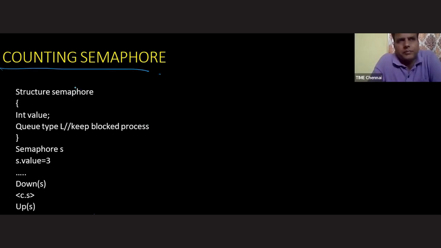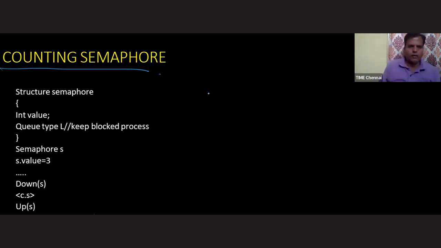The question will come: what is the need for the counting semaphore? If I want to ensure mutual exclusion, binary semaphore is more than sufficient for me. Till now, whatever example I have taken for the critical section, I talked only about a count variable. But a buffer is also a kind of critical section, where we have multiple partitions. Remember, sir, wherever we have multiple copies of a resource, we use the counting semaphore concept. The word count itself indicates that it deals with multiple elements. So one buffer has multiple partitions, and that's why we use the counting semaphore.